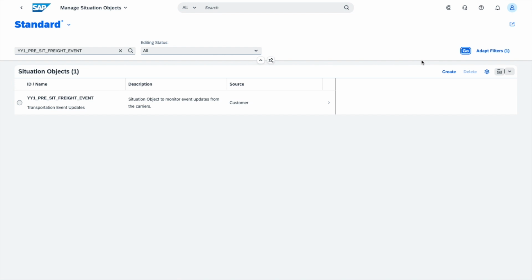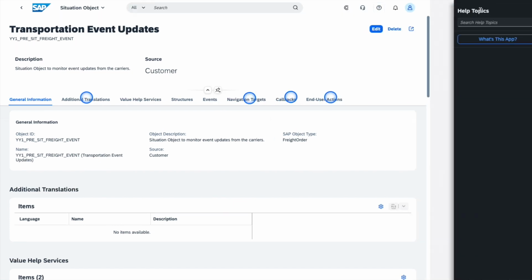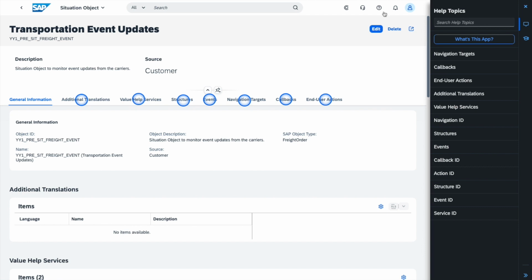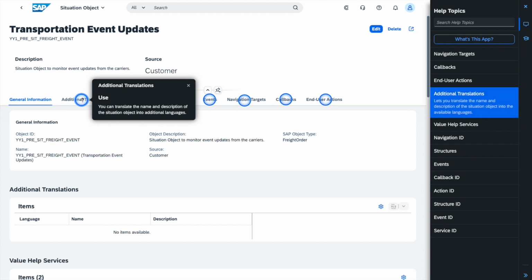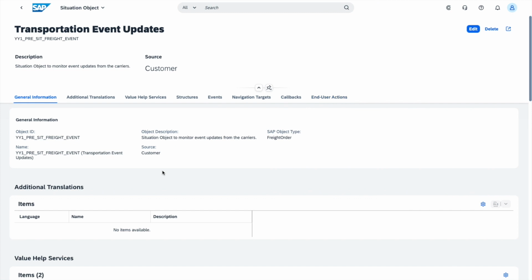Now, I'm only going to look at the sections that I have used, but by all means, do explore all of the other ones. And I would also very strongly suggest that you leverage the inbuilt help, which is incredibly rich in the context of these particular applications. Each one of those focus circles is going to provide you some more information, which is quite rich, as you can see. And also there are some linkages to the Fiori app library, as well as the SAP help, if you need to have access to those. So again, look at the help, very rich, very helpful.